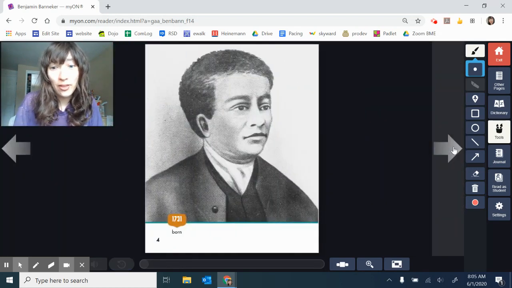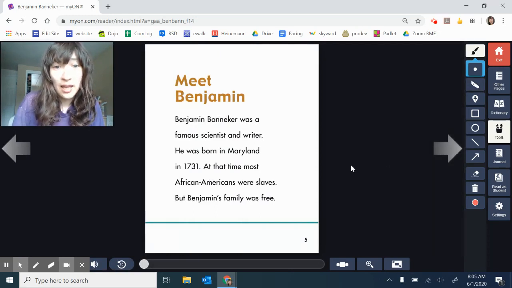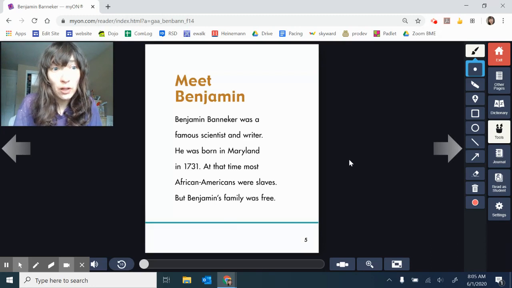This is really cool. On this page, we can see that he was born in 1731, and during that time, there was still slavery. He was not a slave and his family wasn't. They were free, but it is important to know that that was happening during his time. So meet Benjamin. Benjamin Banneker was a famous scientist and writer. He was born in Maryland in 1731. That was a long time ago.